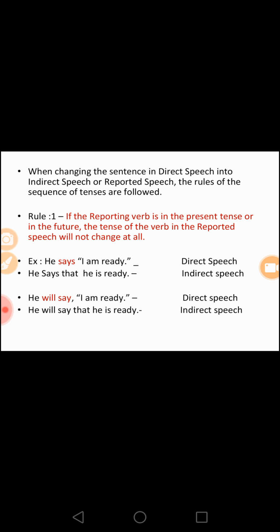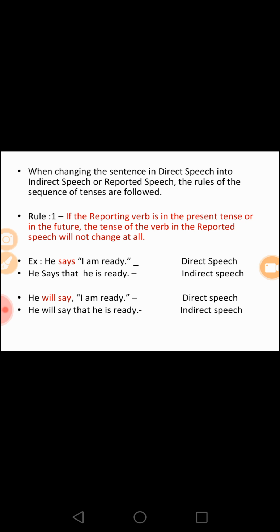When changing the sentence from direct speech into indirect speech or reported speech, the rules of the sequence of tenses are followed. Rule 1. If the reporting verb is in the present tense or in the future, the tense of the verb in the reported speech will not change at all. For example, he says, "I am ready." Here the reporting verb says is in simple present tense. So there is no change in the verb. Only we change the pronouns. He says that he is ready.